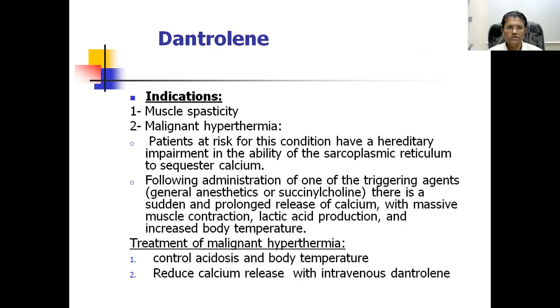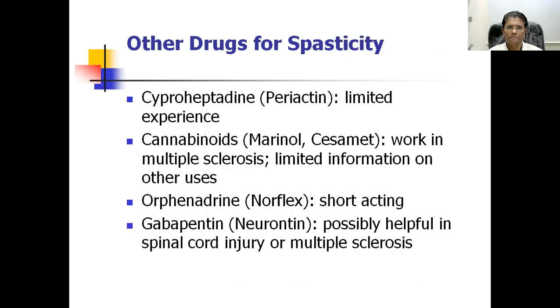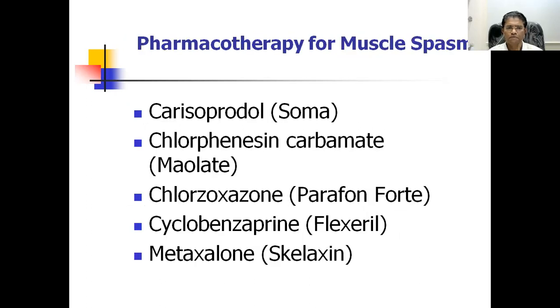So dantrolene is used in muscle spasticity and in malignant hyperthermia, as well as to decrease the spasticity and the muscle spasm. There are some other drugs like cyproheptadine, which acts on D2 receptors, and cannabinoids with mu receptors. Orphenadrine is quite short acting. Gabapentin is possibly helpful in spinal cord injury or multiple sclerosis.